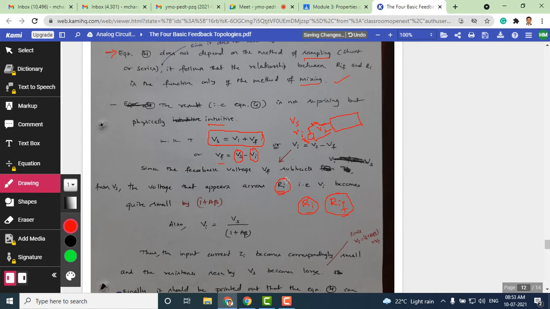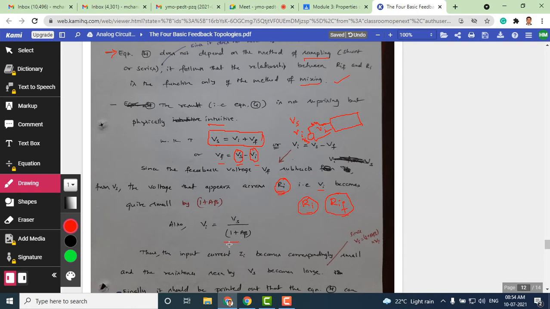Now, since feedback voltage subtracts the input voltage from the source voltage, the voltage that appears across Ri, which is Vi, is Vs minus Vf, and Vi is going to be quite small compared to Vs. Vs and Vi are related by the voltage division rule, so obviously Vi will be less than Vs. We can write the equation Vi is equal to Vs divided by 1 plus A beta.